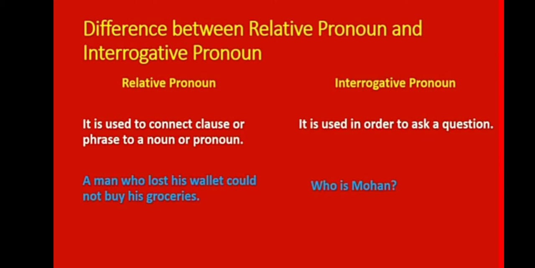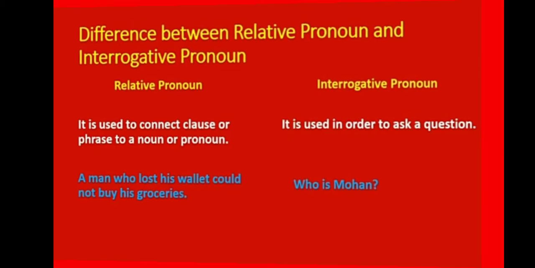But an interrogative pronoun is used in order to ask a question. Who is Mohan? What is your name? So here all these words like WHO are used for asking a question. Who is that? But in a relative pronoun, the word who is used to connect the clause or the phrase to a noun. A man who lost, or the dog who lost its puppy. So I hope you are understanding the difference.